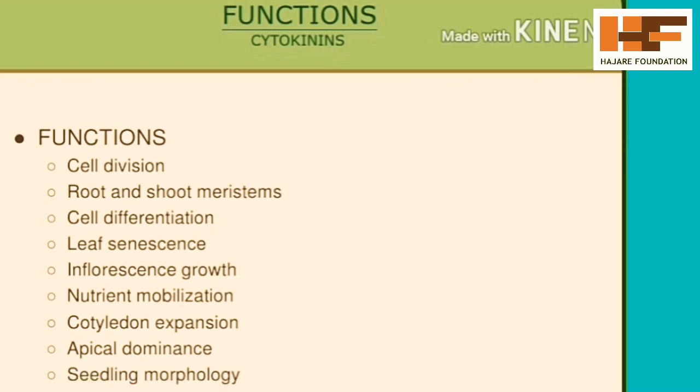Cytokinin is one of the growth promoting hormones. Gibberellin is also a growth promoting hormone along with auxins. These auxins, gibberellins, and cytokinins, three hormones, are growth promoting hormones. They always promote the positive growth of a plant: the shoot, root, leaf, flowers, and fruits. So the cytokinin functions are given here.